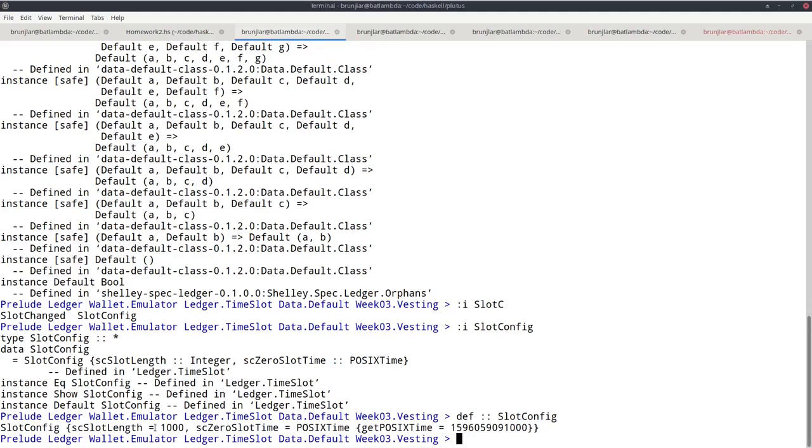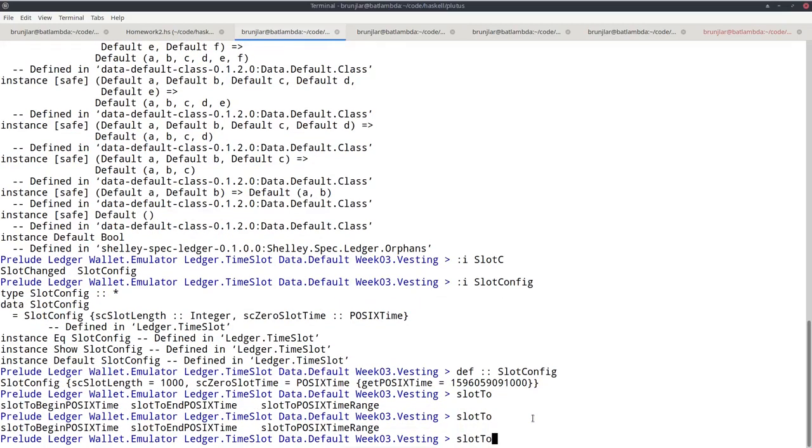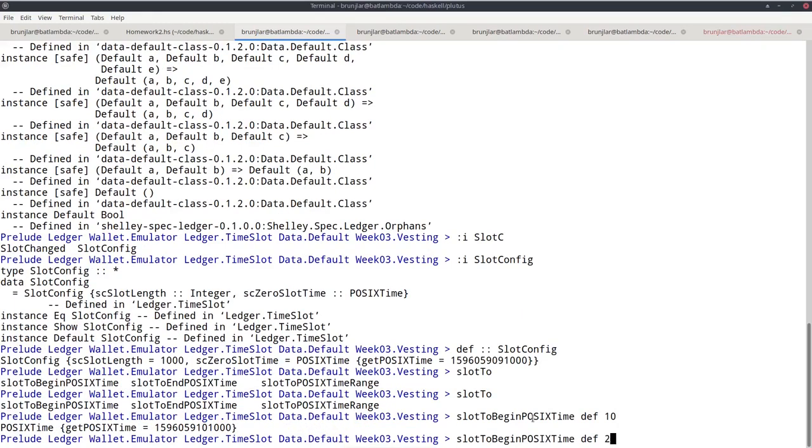So we see slot length 1000. So that means POSIX time is obviously in milliseconds. So the 1000 is 1 second. And we see when in the playground slot 0 starts. So now we can use the slotToBeginPOSIXTime and can use def as our slot config. And now we can, for example, see what POSIX time slot 10 begins and slot 20.